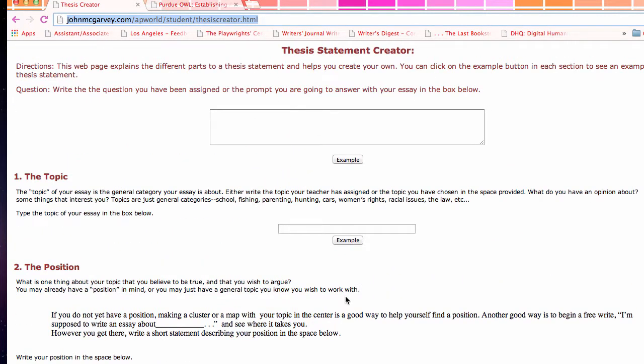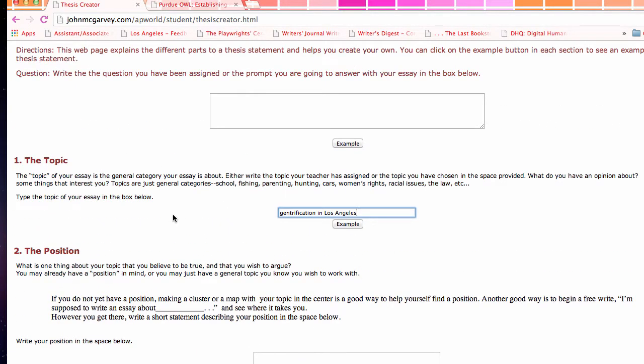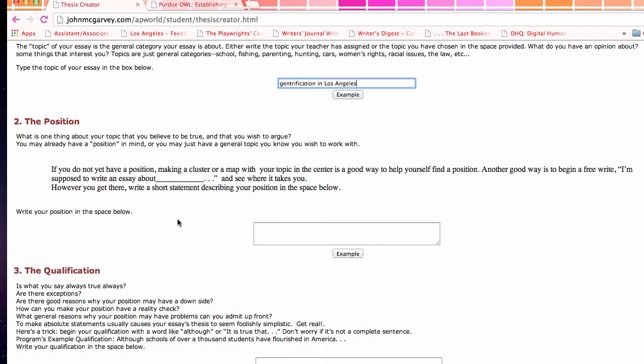Okay, so let's see, problem. Oh, there are so many problems, it's almost hard to choose. Okay, so I'm going to just go here and I'm going to put gentrification in Los Angeles. So obviously you need a topic, right? And then you have to have a position. So it says, what's the one thing about your topic that you believe to be true and that you wish to argue? So gentrification is an issue that needs to be addressed.